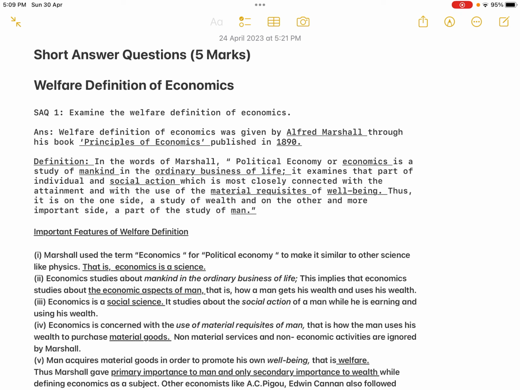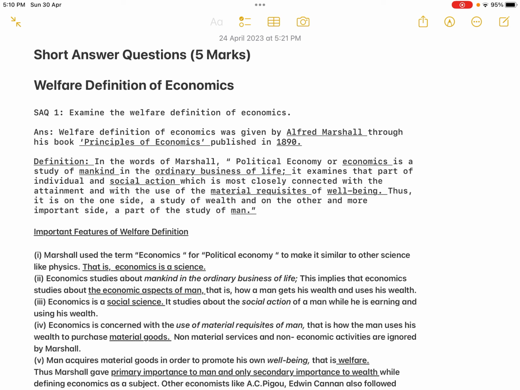When a man receives his income, someone else is spending. So one man's income is another man's expenditure. So a man's earning income and spending income affects other people of the society. That means a man is living as a part and parcel of the society. Economics studies the economic aspects of man when man is living as a part and parcel of society. That means economics is a social science.